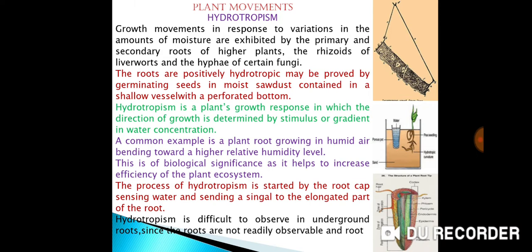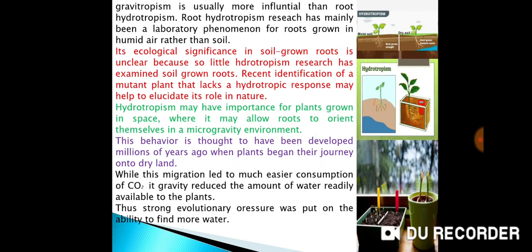of the root. Hydrotropism is difficult to observe in underground roots since the roots are not readily observable, and root gravitropism is usually more influential than root hydrotropism. Root hydrotropism research has mainly been a laboratory phenomenon for roots grown in humid air rather than soil.